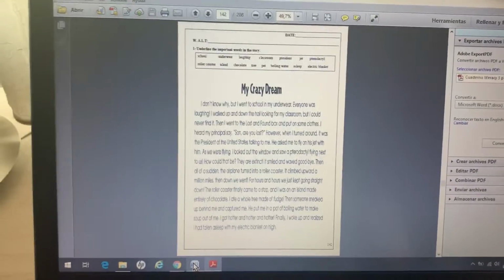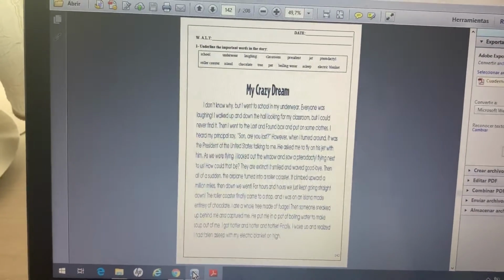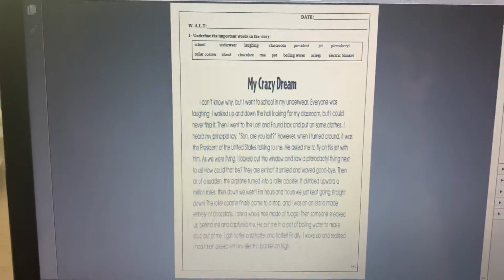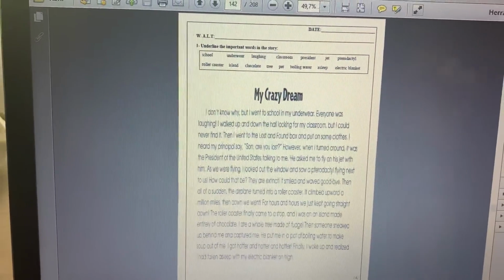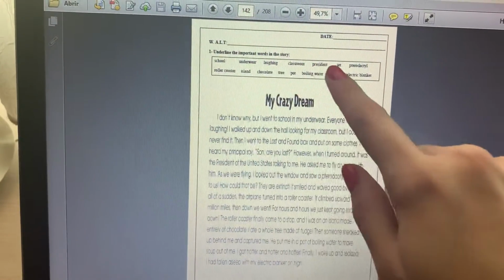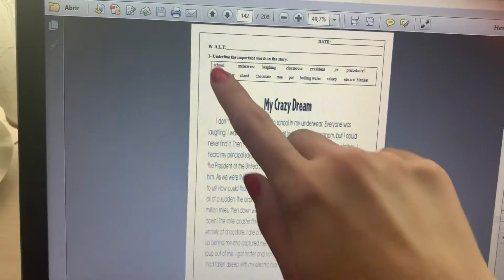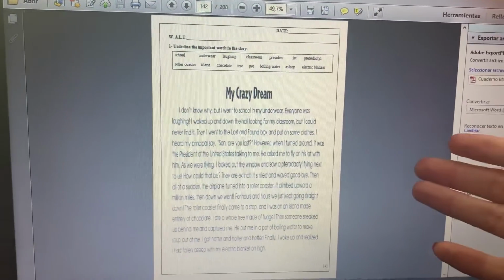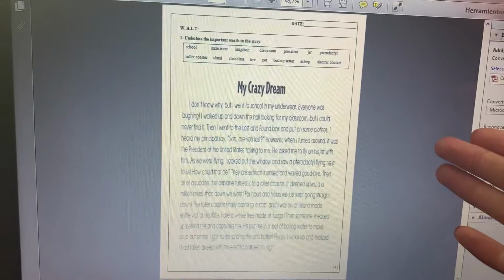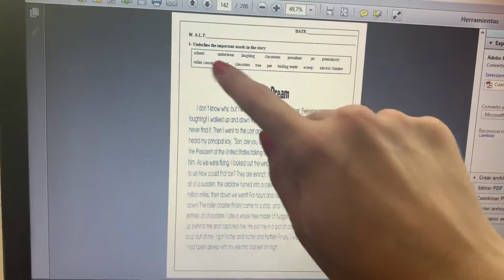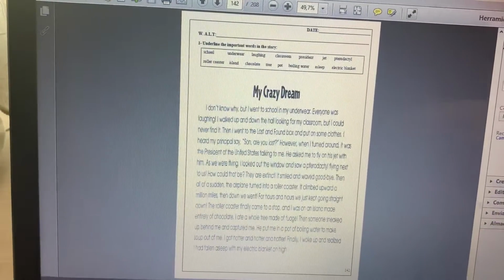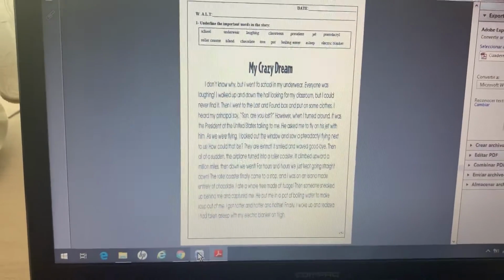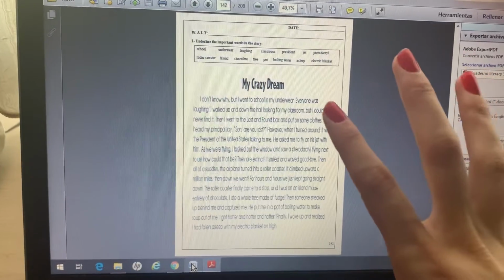Okay, this is the text, and now I want you to read in silence and then look up the words that you don't know. When you finish that, you need to find these words in the text and underline them, okay? If you have already underlined the words that you don't understand to look them up in a dictionary, you can do this task now with a different color, okay? You can use a colored pencil to underline these words. This is the task that we are going to do today with this text.